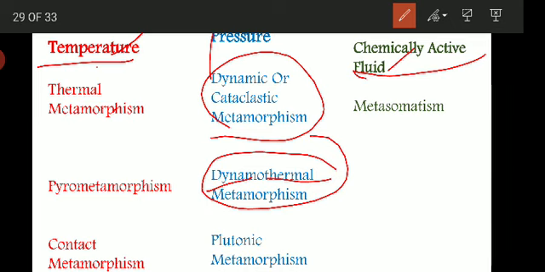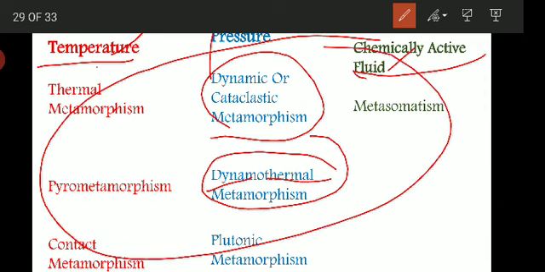This is the most important type of all the types of metamorphism, and it causes widespread regional metamorphic changes. They affect a larger area. This is due to the cooperation of both the directed pressure as well as the heat or the temperature. What will the heat do?